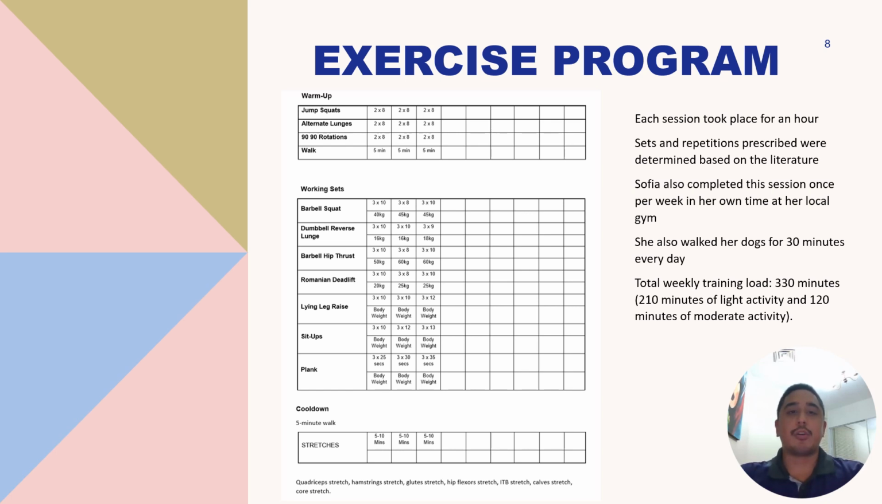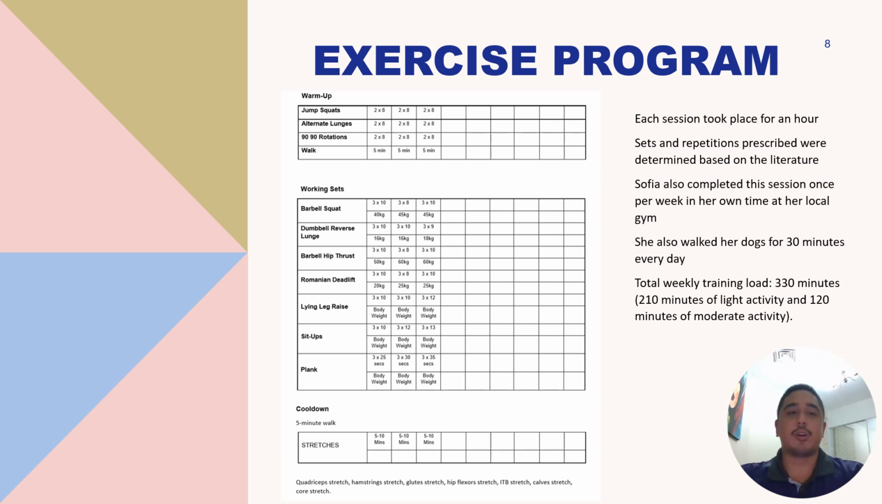The core component began with lying leg raises, which was performed for 3x10 in the first week, 3x10 in the second week, and 3x12 in the third week. Following this was sit-ups for 3x10 in the first week, 3x12 in the second week, and 3x13 in the third week. Finally, the plank was performed for 3x25 seconds in the first week, 3x30 seconds in the second week, and 3x35 seconds in the final week.